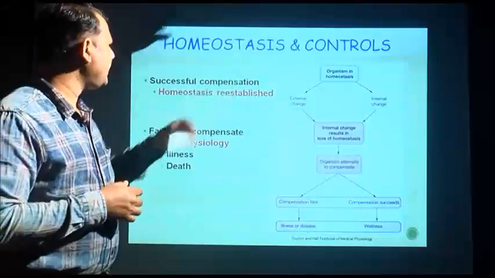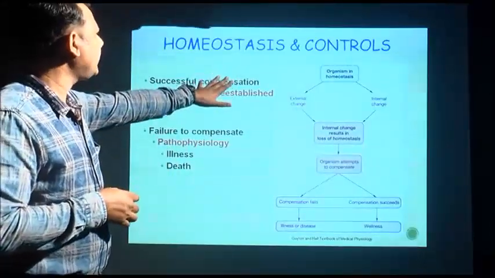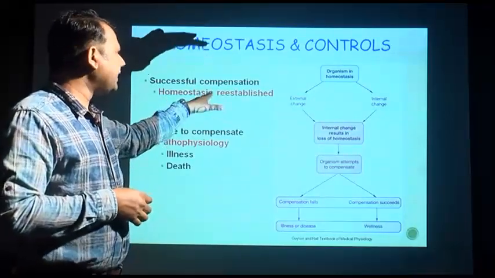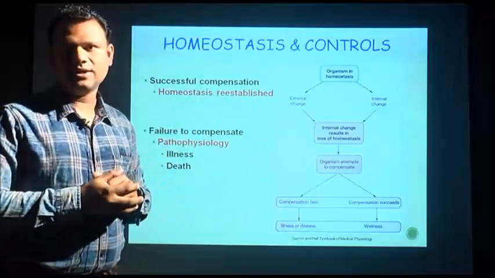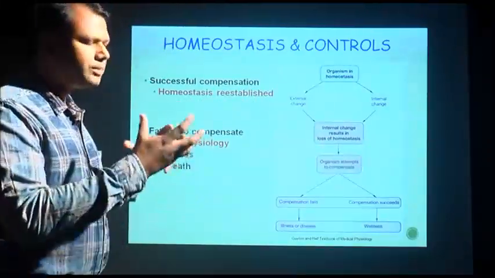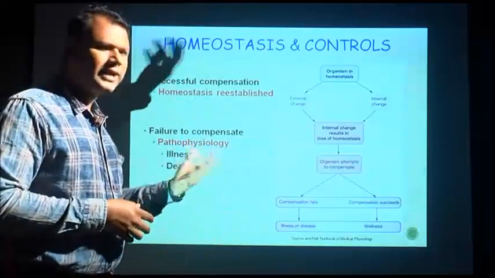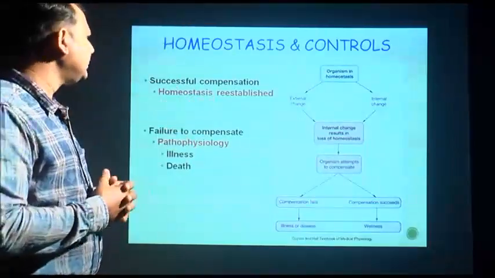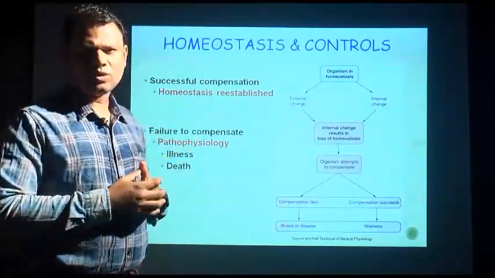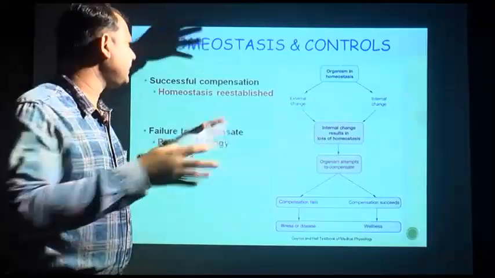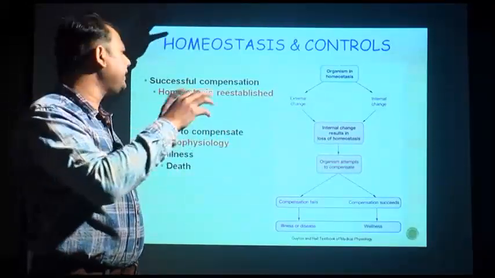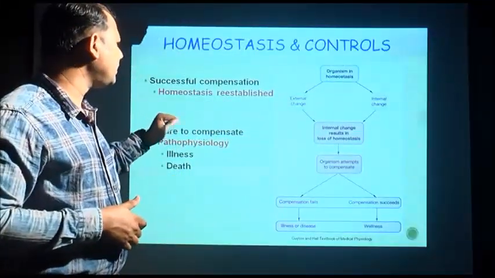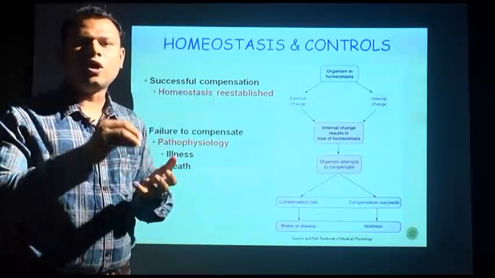If you look at the right panel, if an organism is in a homeostasis state, it balances the external changes as well as internal changes, because homeostasis means how the body copes through its own mechanism of function or physiology, as well as the environment. If something happens between the internal and external environment, it can lead to imbalance of the body physiology, which can lead to loss of homeostasis.